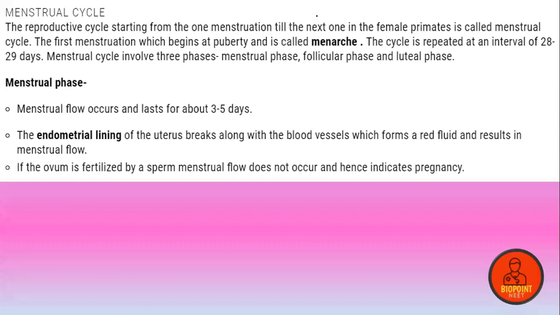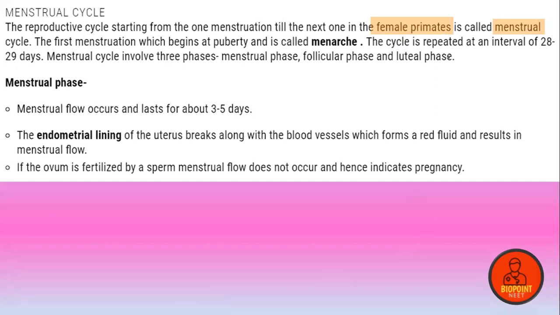Clear? So listen, the menstrual cycle is the reproductive cycle starting from menarche till menopause, that is, from one menstruation till the next one in female primates. Refer to chapter number 1, reproduction in organisms, to have knowledge about what are primates and non-primates. Primates have an opposable thumb. Non-primates do not have an opposable thumb. So the cyclical changes happening inside the ovary, accessory ducts and glands, everything inside the female reproductive tract of primates, are known as the menstrual cycle.